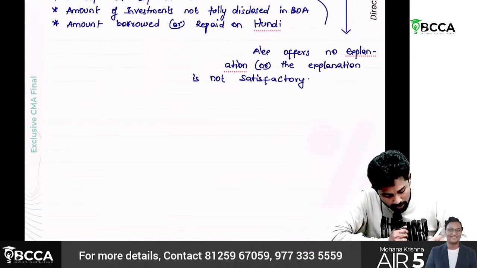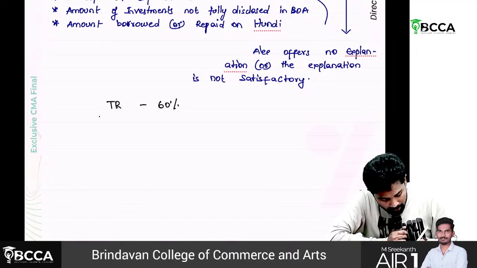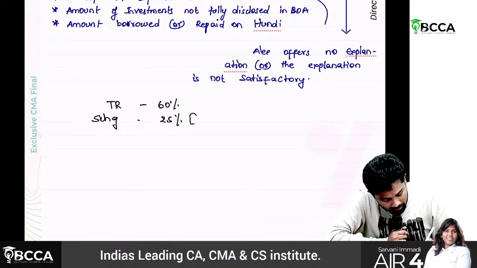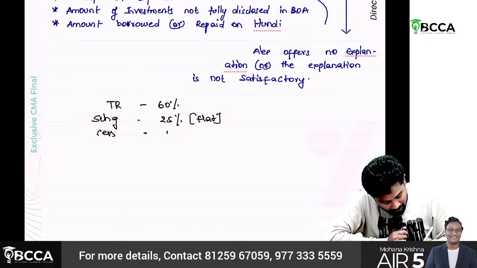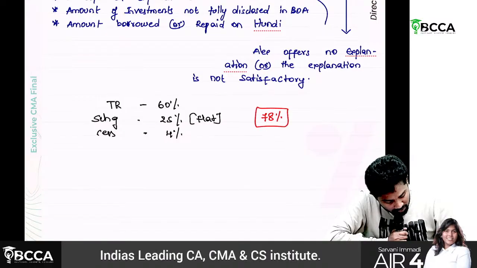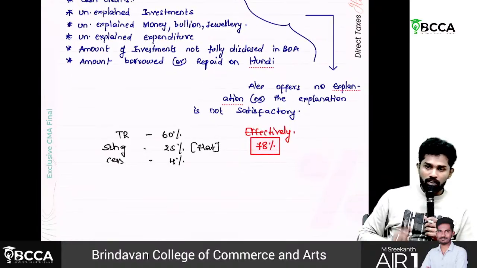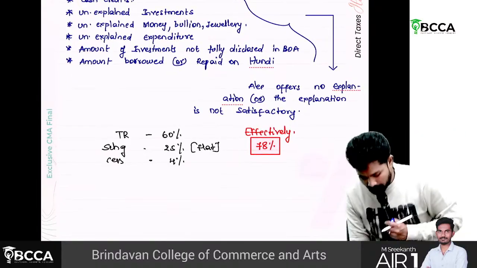Sir, on all this, what is the tax rate, sir? Tax rate 60%. Surcharge flat rate is here. How much? 25%. Plus 4% cess. So effectively it comes to how much, sir? 78%.